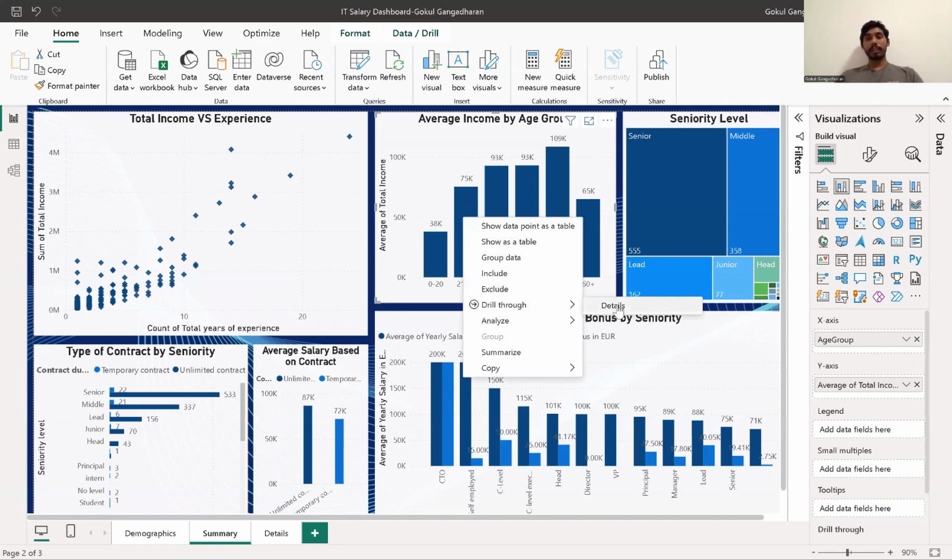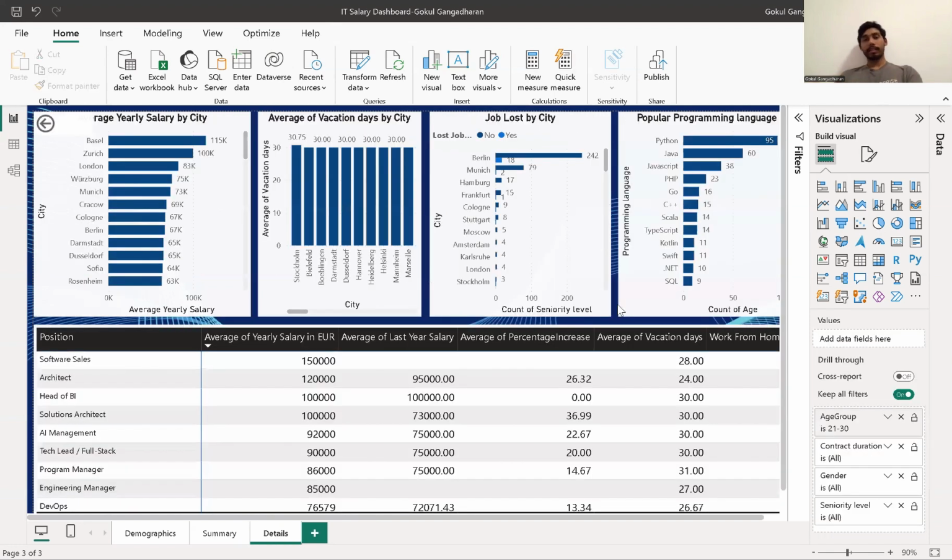So if I go to the details, it will show all the statistics for that specific age group. For that specific age group, which cities pay better, what's the average vacation days for that position, how many people lost their job in that age group, and the popular programming language in the age group.